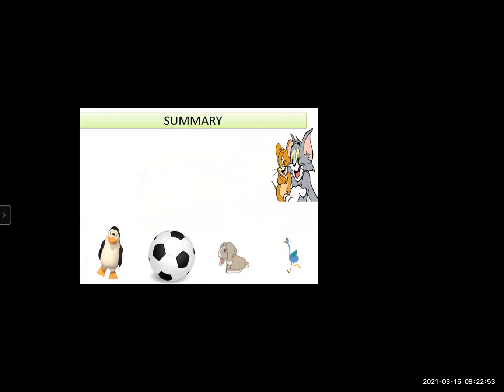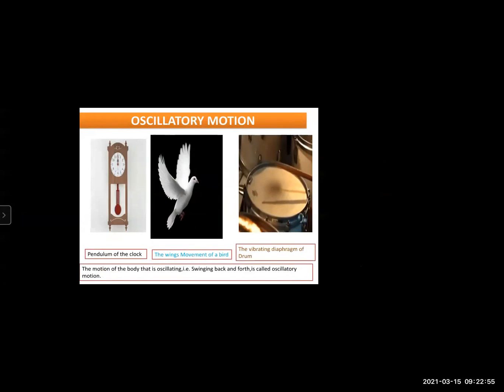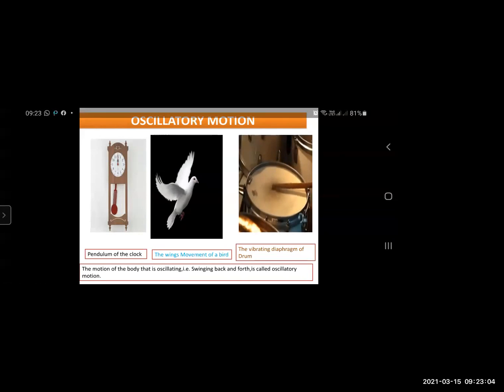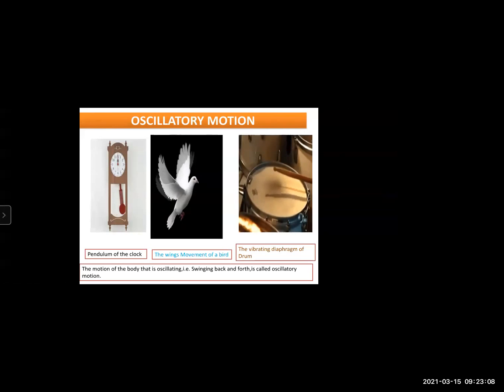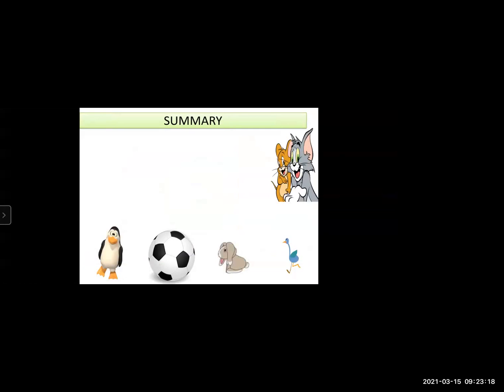Okay, so we'll move towards the summary. Today we have completed linear motion and the types of linear motion, that is uniform linear motion and non-uniform linear motion. Then we have completed non-linear motion. Under non-linear motion, we have completed a type, that is oscillatory motion. So we'll just see the summary.